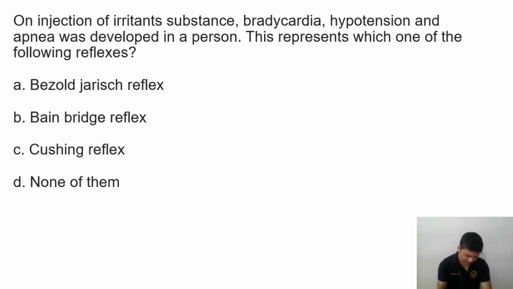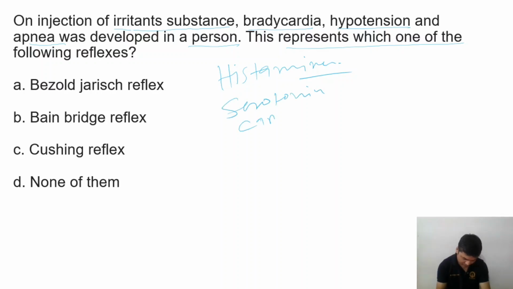Now, on injection of an irritant substance, bradycardia, hypotension, and apnea developed in the person. This presents which of the following reflexes? So what is the irritant substance? The irritant substance may be histamine, serotonin, capsaicin. So these are some irritants which, if you inject, will produce some type of reflex.